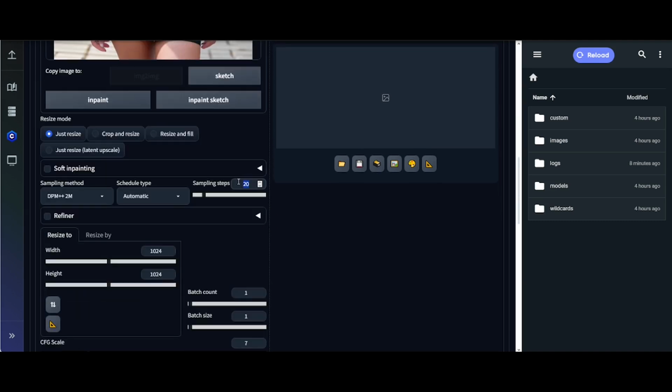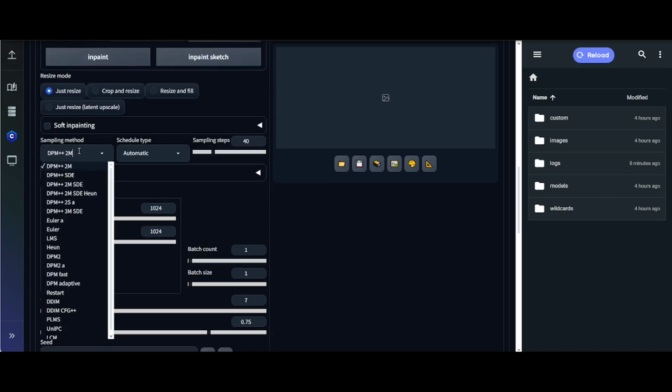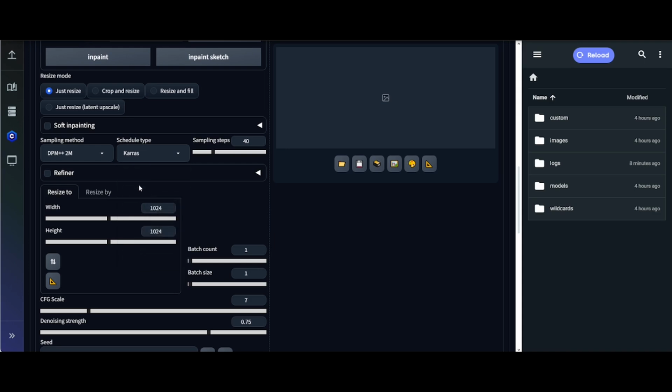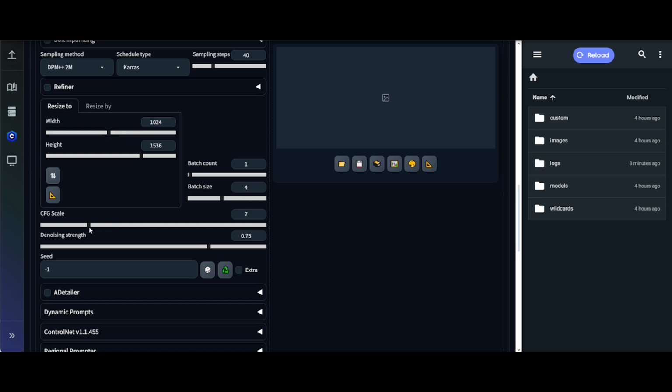Here we choose 40 steps for the sampling, Karras for the sampling method. What else? Don't forget to click the size of the image, this button, because it will ensure that you have the same size of the final image as the source image. Batch count 4 means 4 images. CFG should not be too much, like 8, 9.